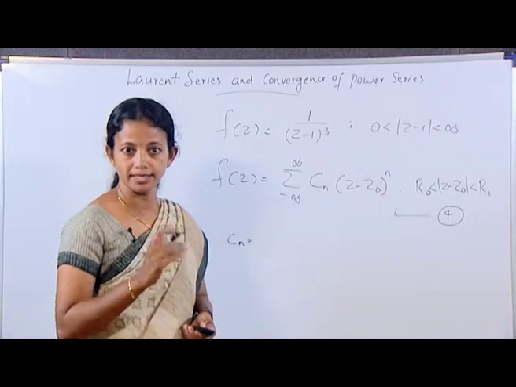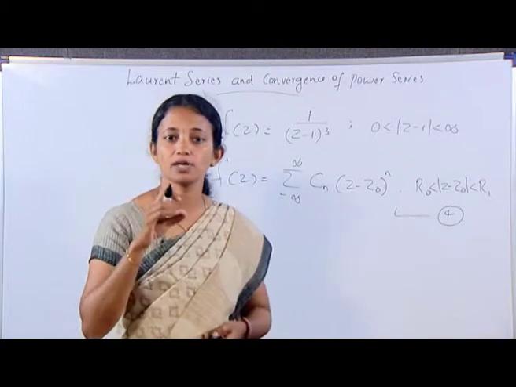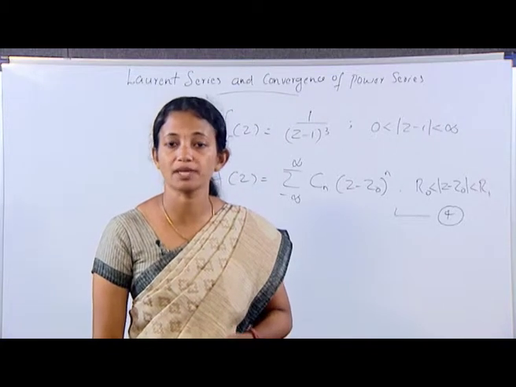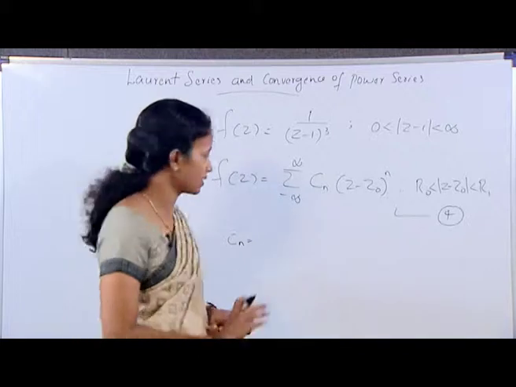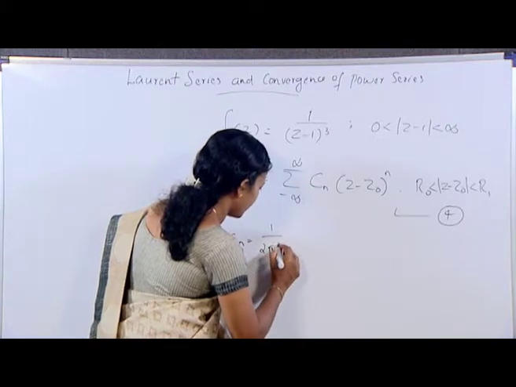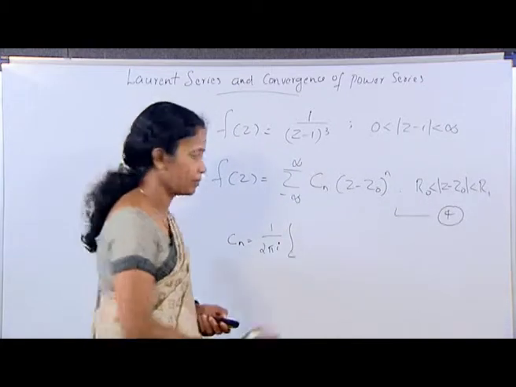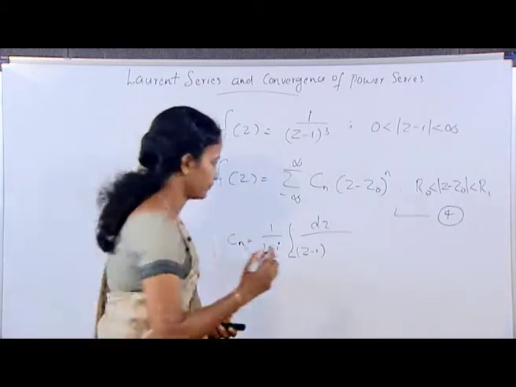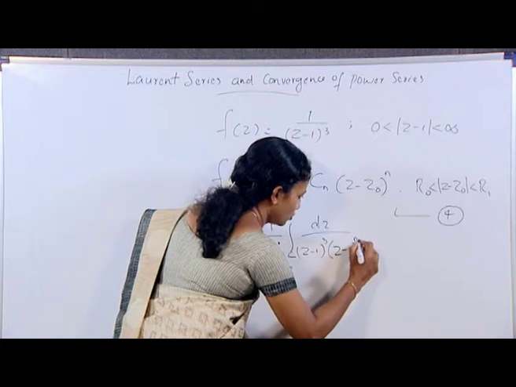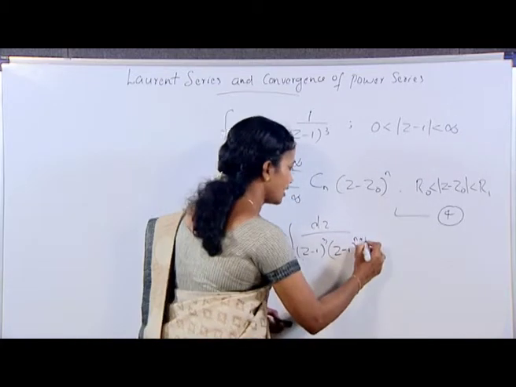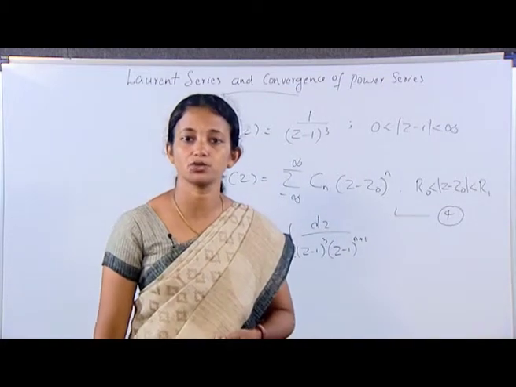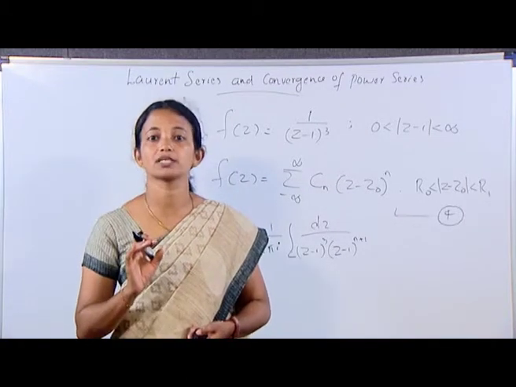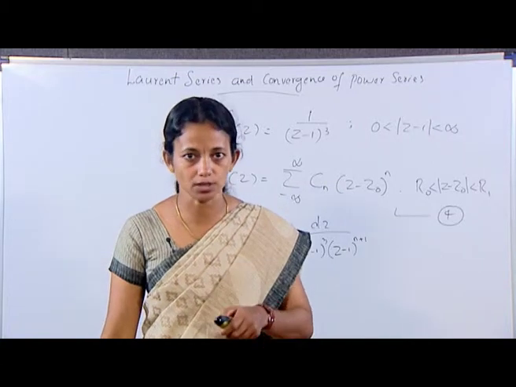Also, by the formula for coefficients in a Laurent series, we know that Cn = 1/(2 pi i) times the integral over C of dz/((z-1)^3 (z-1)^(n+1)), where n = 0, plus or minus 1, plus or minus 2, etc. That is, Cn = 1/(2 pi i) times the integral over C of dz/(z-1)^(n+4), where C is a positively oriented circle |z-1| = r about the point z0 = 1.